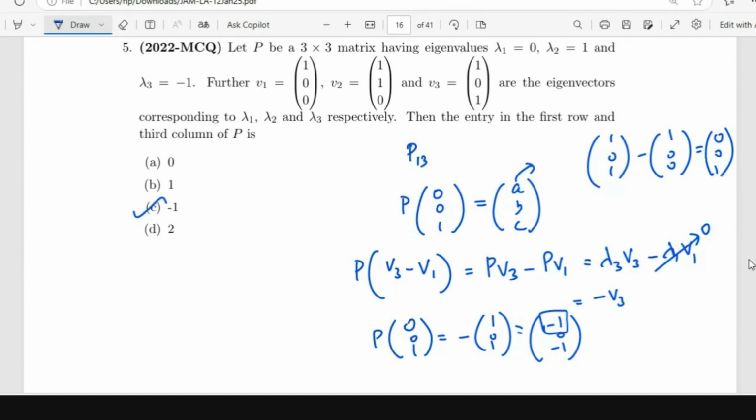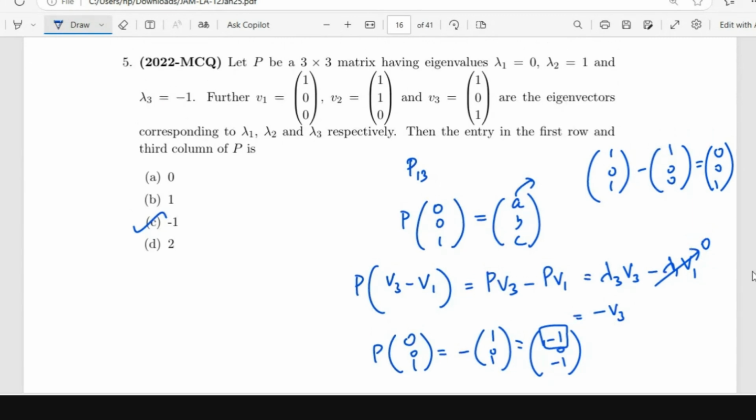Ma'am, what to do if the given vector is not a linear combination of the eigenvectors? In that case, you cannot do anything. But this is an MCQ question, and they also know that you shouldn't be spending much time on it. You see that the three vectors are linearly independent, so any vector can be written as a linear combination of them.